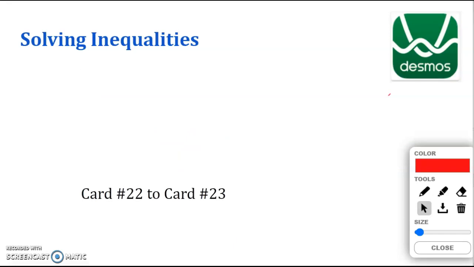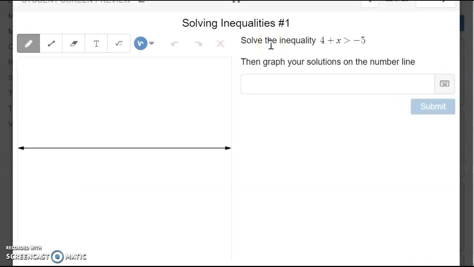With that, you're working on card number 22 to 23 of Desmos. Solve the inequality. 4 plus x is greater than negative 5. How do I do this? I need to get rid of this positive 4. So I subtract 4 from both sides, and that leaves me with x is greater than negative 5 minus 4, which is going to be negative 9.